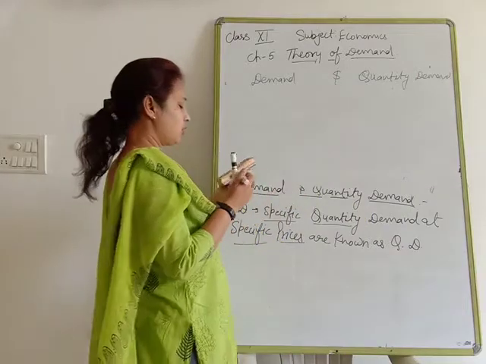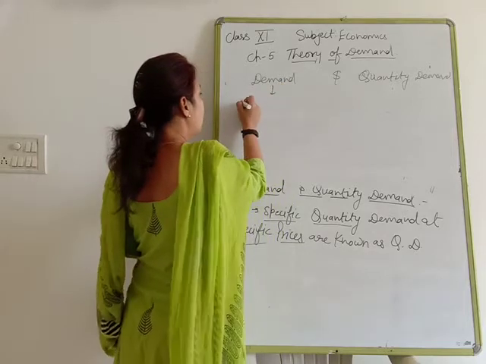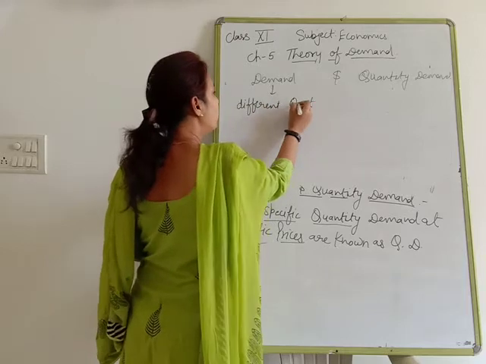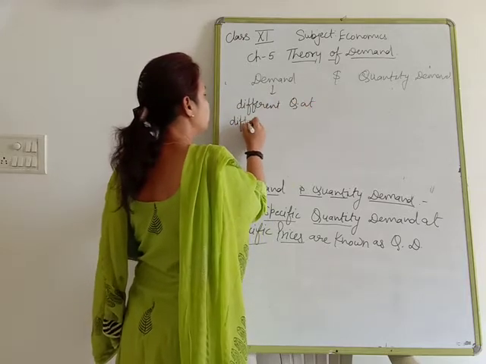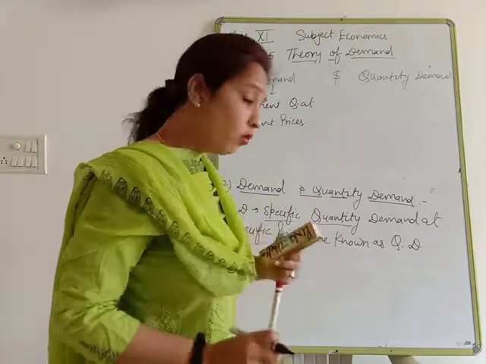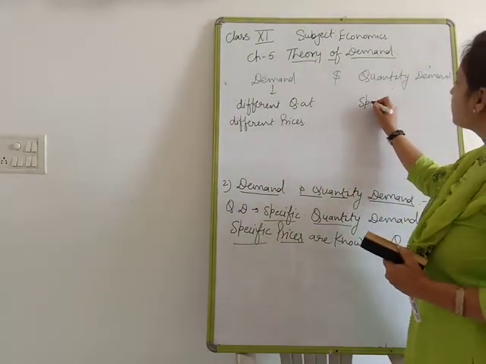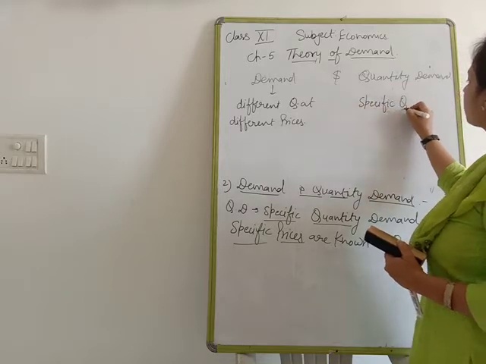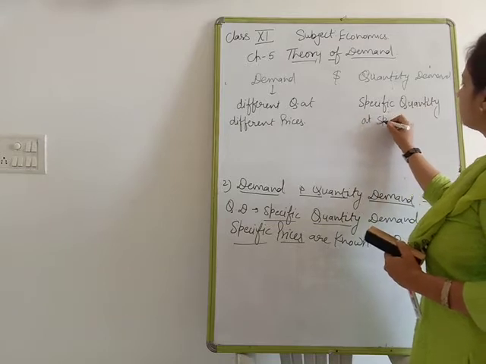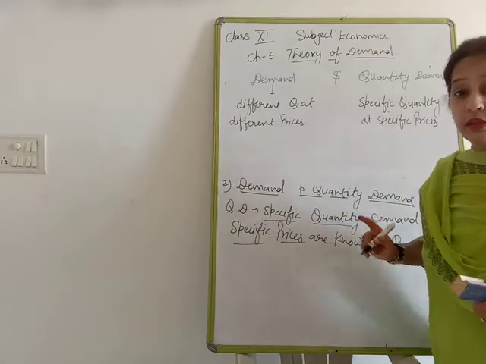Let me change the marker. Demand: different quantities at different prices, that is known as demand. A particular quantity at particular prices, or we can say a specific quantity at specific prices, that is known as quantity demanded.